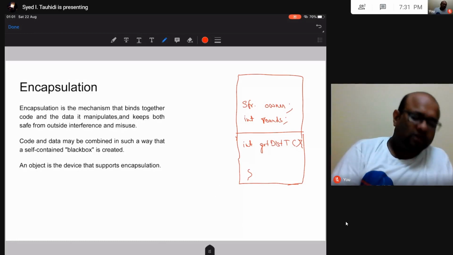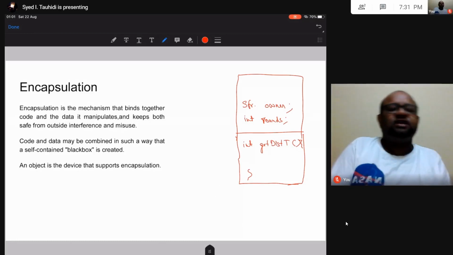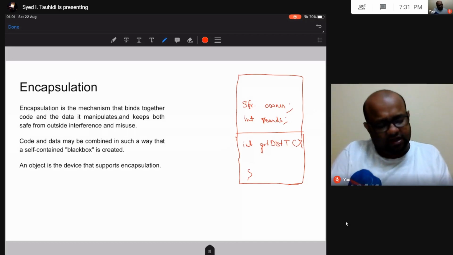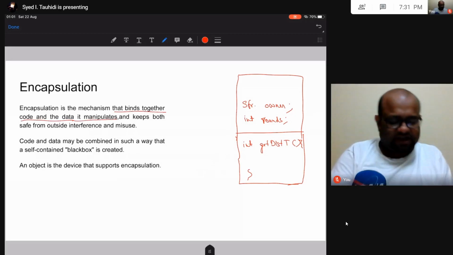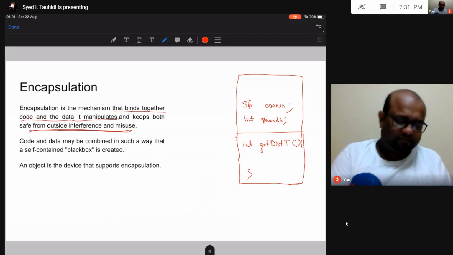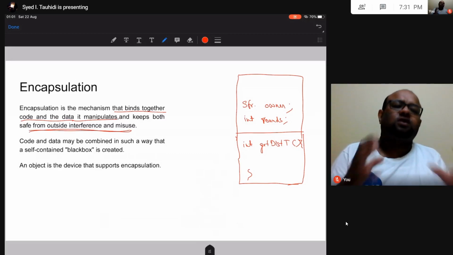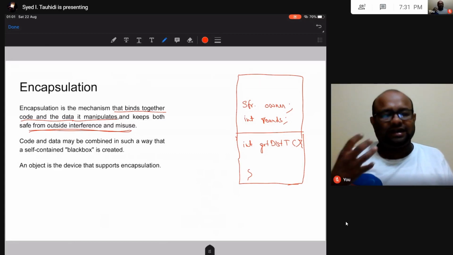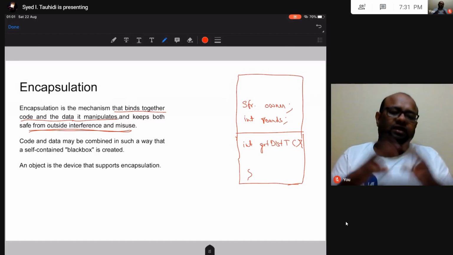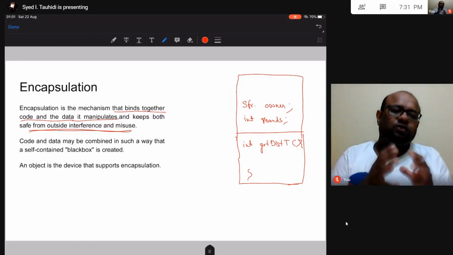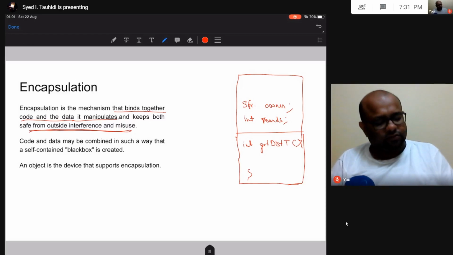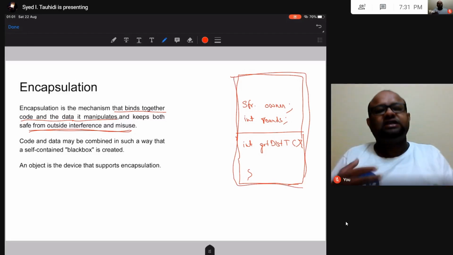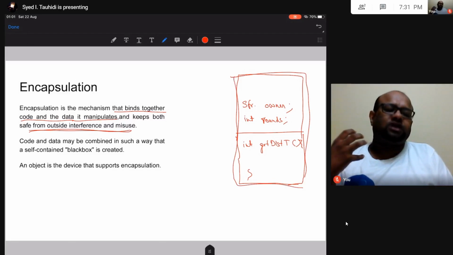Okay, so what encapsulation does is, encapsulation is a mechanism that binds together code and data that it manipulates and keeps them safe from outside interference and misuse. Okay, so code and data that make sense together, that is the data and the code that works on that data, are taken together inside one box. Okay, this is the box that we are talking about, and then this is hidden from the outside world.